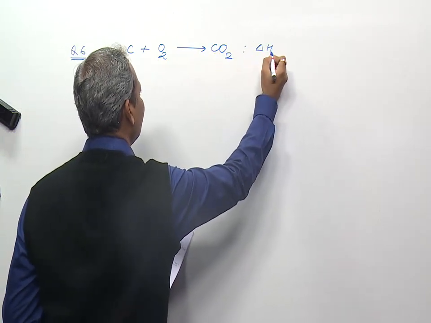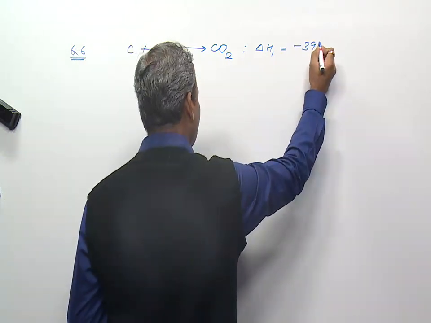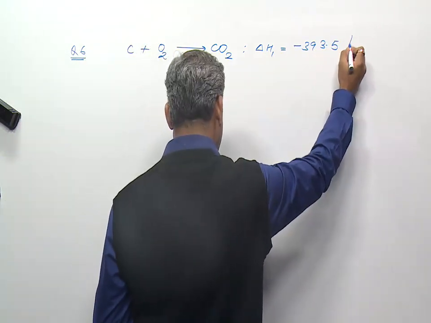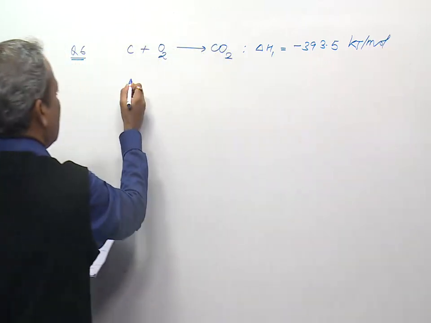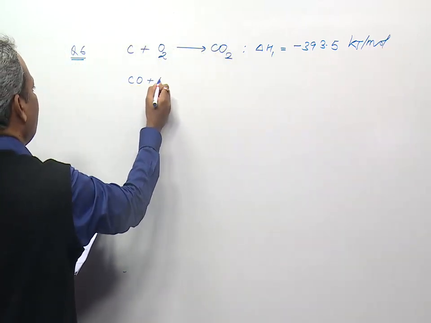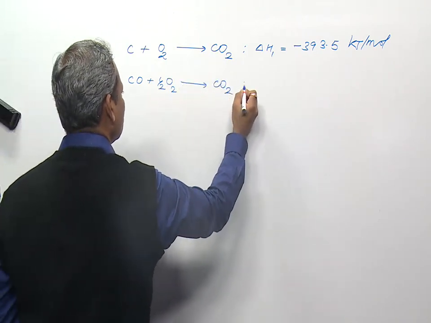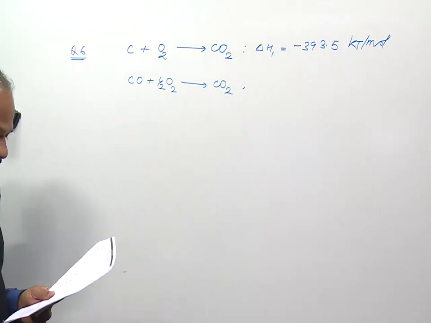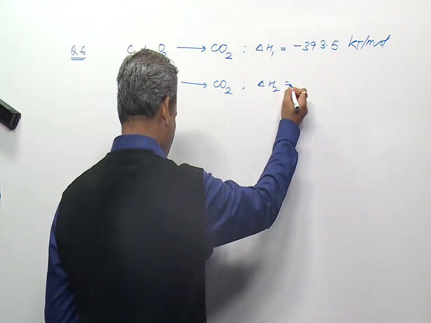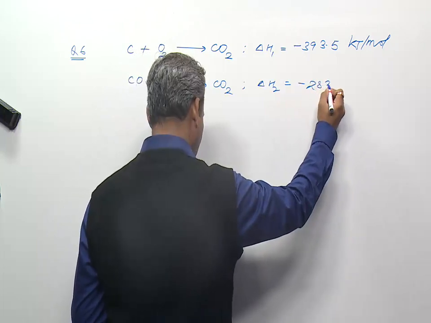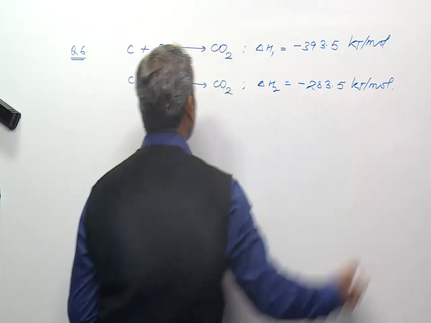Let it be delta H1 and its value is minus 393.5 kilojoule per mole, and second is the enthalpy of combustion of carbon monoxide. Carbon monoxide on combustion will form carbon dioxide, and it is delta H2 and its value is minus 283.5 kilojoule per mole.